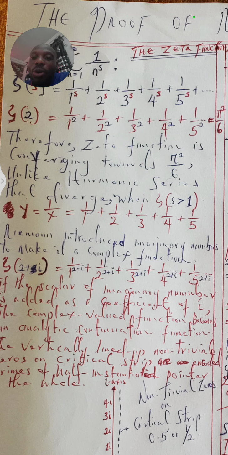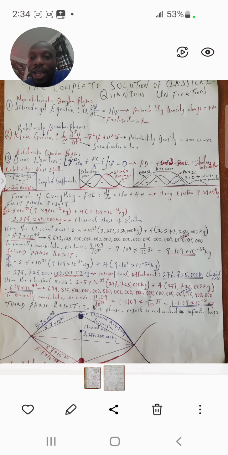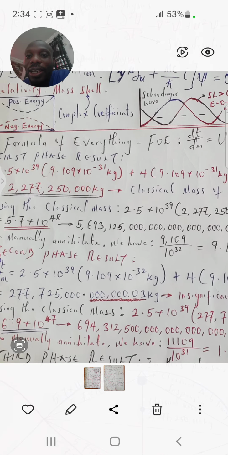So now, therefore, the zeta function is converging towards pi squared over 6, that is when the s value is actually 2. So we have it converge towards that value, unlike the harmonic series that diverges when the s of the zeta function is actually greater than 1. So that's what we're going to dissect. I'm going to use another diagram to explain this.